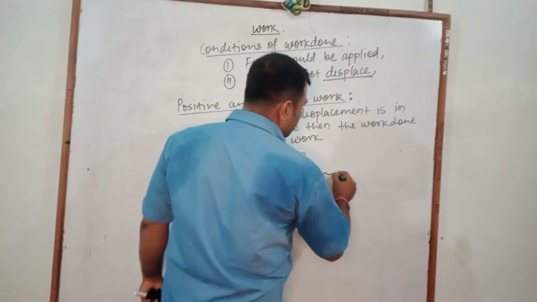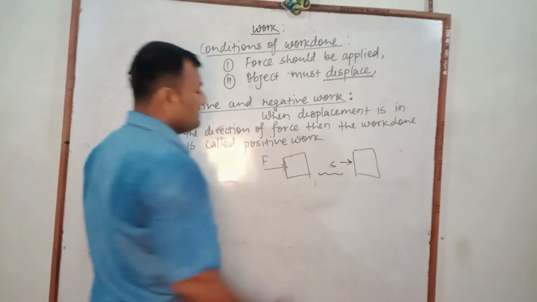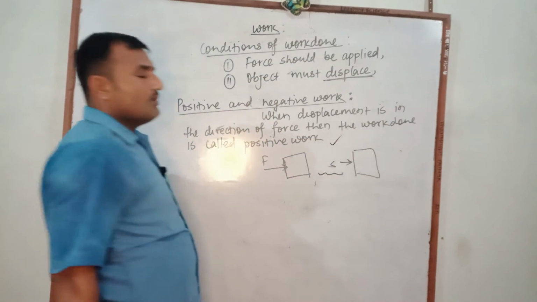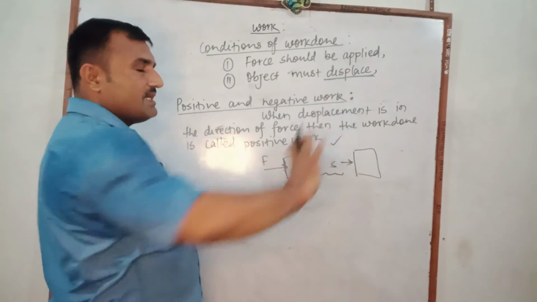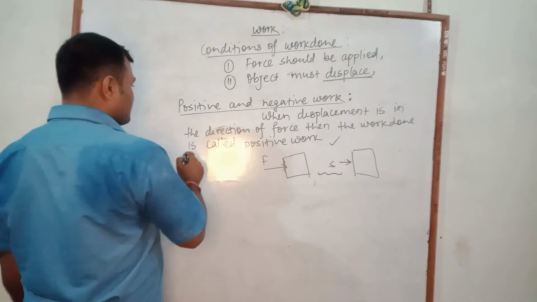If an object gets displaced and the displacement produced is in the direction of force, on that condition it is called positive work. Why? Because the application of force and the displacement produced are both in the same direction.